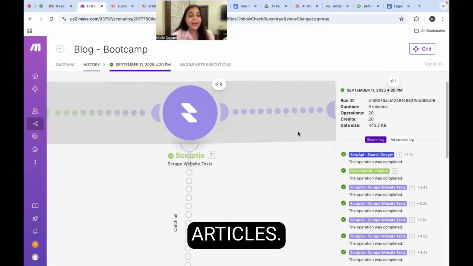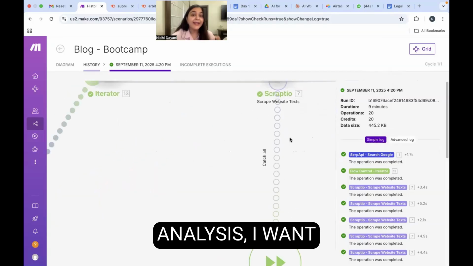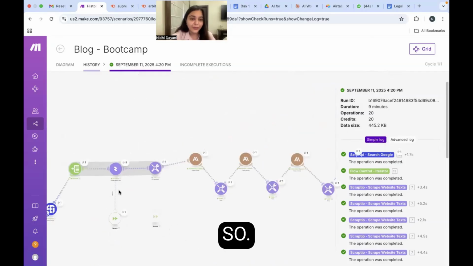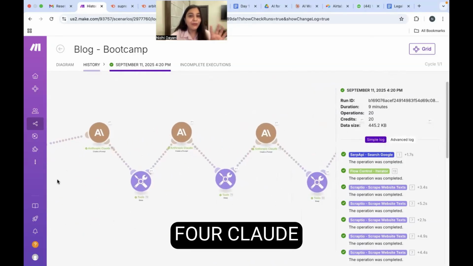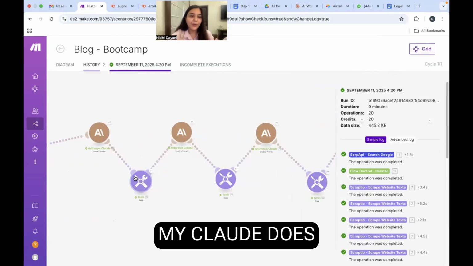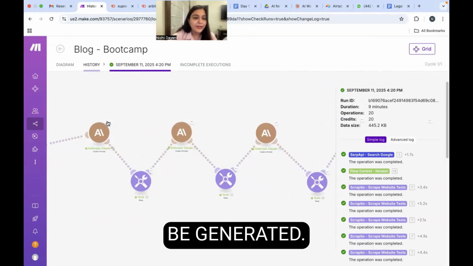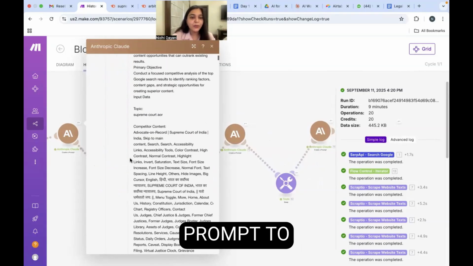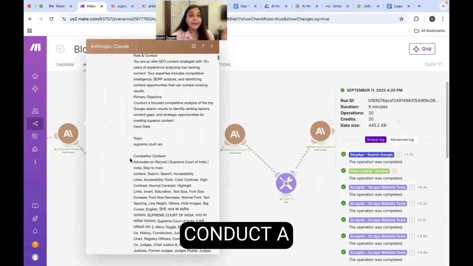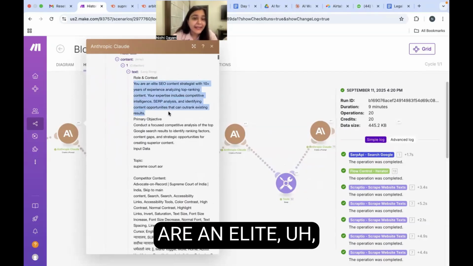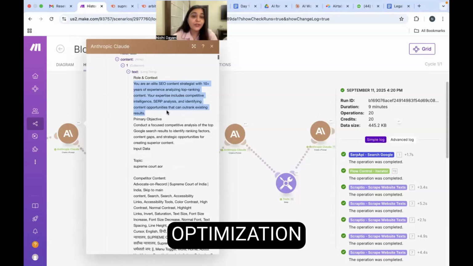these articles. Now, once I have the data, I want analysis, I want a structure of my article, I want the article as well. So you can see I have 4 Claude integrations here, and these are just sleepers so that my Claude does not hang and it gives enough rest time for the prompts to be generated. So you can see I have 4 nodes of Claude right here. The first prompt to Claude is basically to conduct a competition analysis, right? So I give out this prompt and I say, you are an elite search engine optimization content strategist.